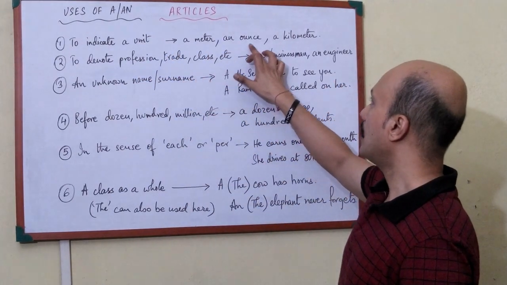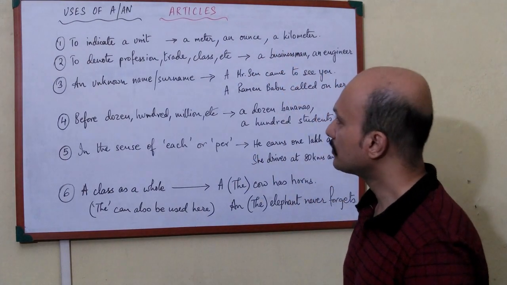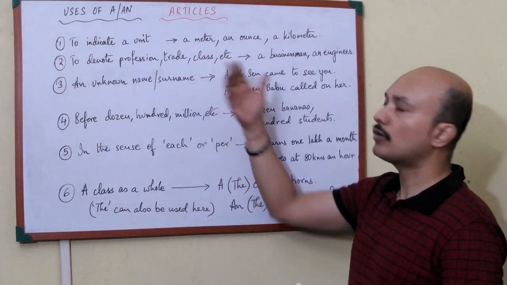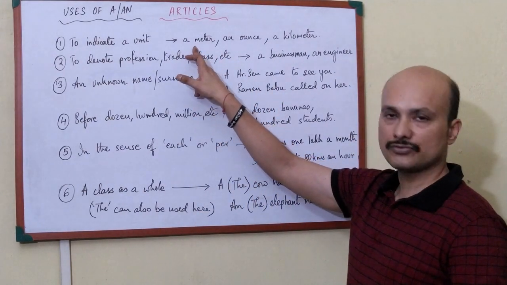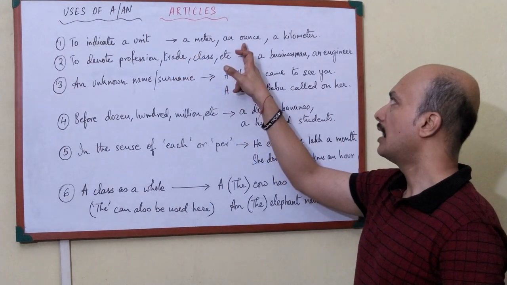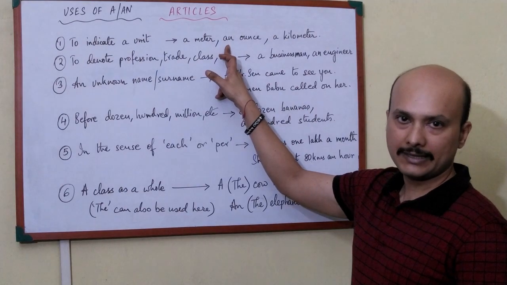Like a meter, an ounce, a kilometer. These are the places where we use a or an depending on the word that is there. Like see, here there is m. It starts with a consonant, so I wrote a. Ounce starts with o, which is a vowel, and for that we write an.